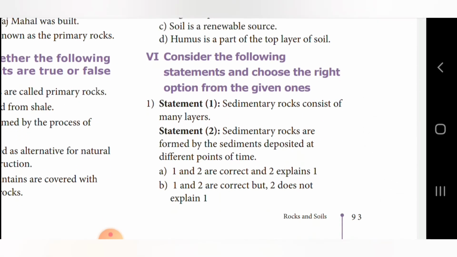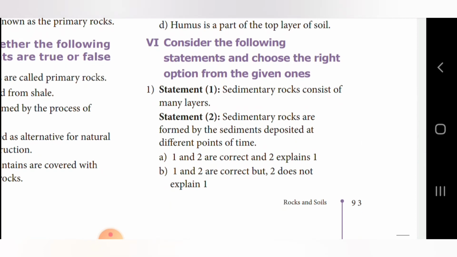Roman letter 6. Consider the following statements and choose the right option from the given ones. So they have given two statements here. Statement number 1. Sedimentary rocks consist of many layers. Statement 2. Sedimentary rocks are formed by the sediments deposited at different points of time. So which is the right option given here?